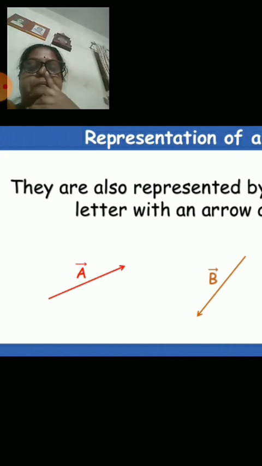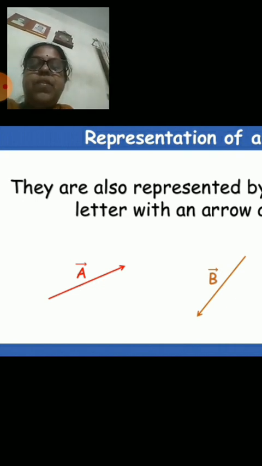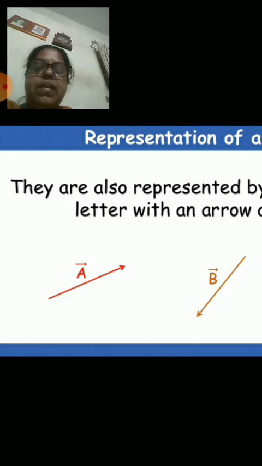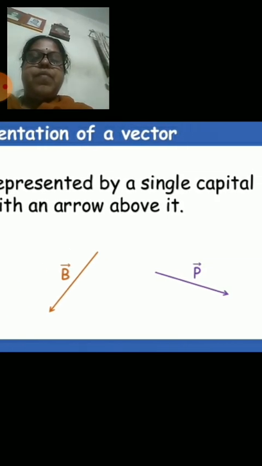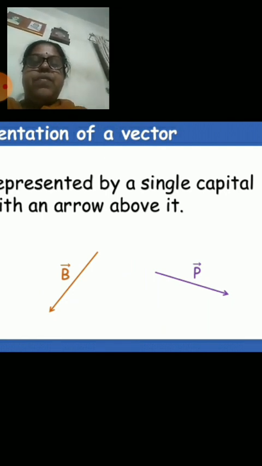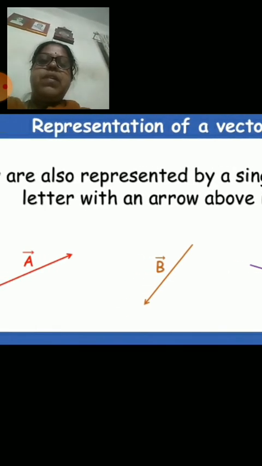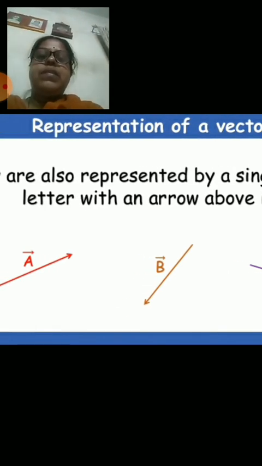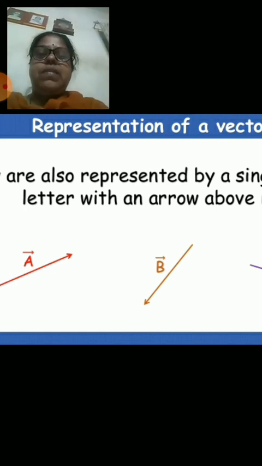There are some alphabets which are reserved for physical quantities. Suppose capital F is used for representing the force vector, capital P for the pressure vector, and V represents the velocity vector. Some symbols are reserved internationally for representing particular vector quantities, and that is internationally accepted.